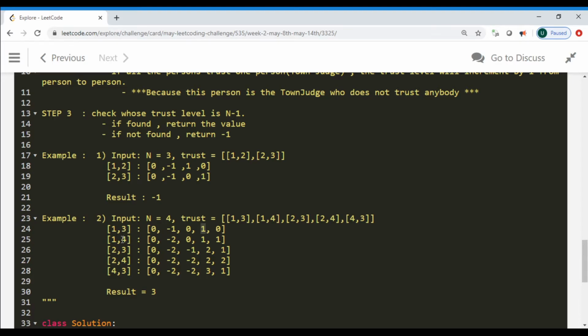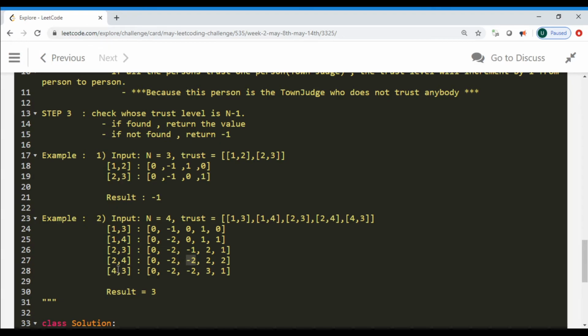So earlier it was 3, now it is 4. So we again decrement it and we increment the number at the fourth index. Again, there is another person, person 2, trusting person 3. Now slowly person 3 is getting more trust, and this is the second index. We decrement it and we increment the number 3. Again, person 2 trusts person 4, so we decrement the number 2 and then we increment the number 4.